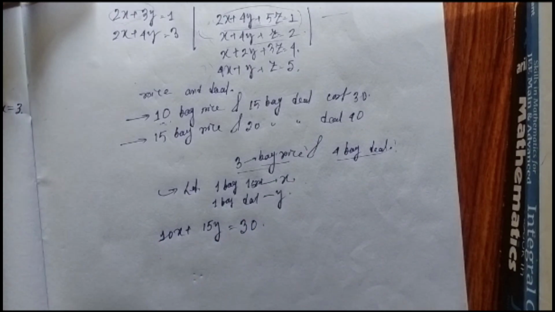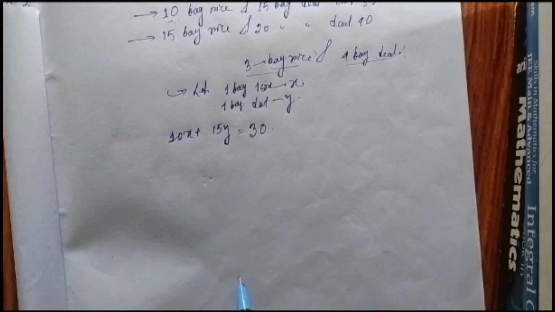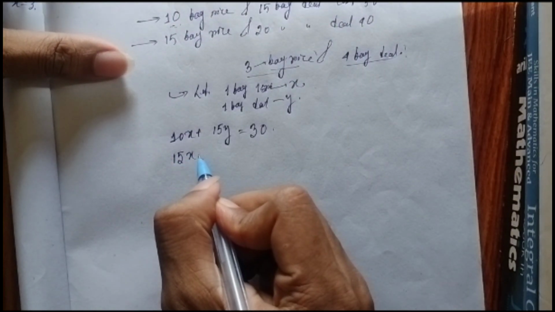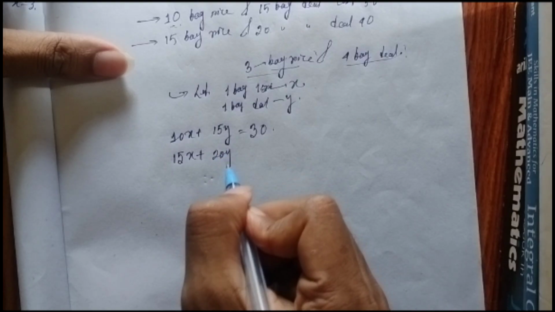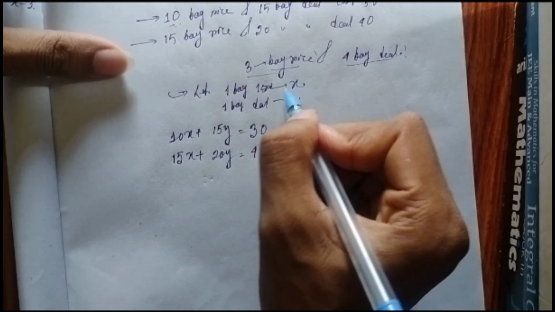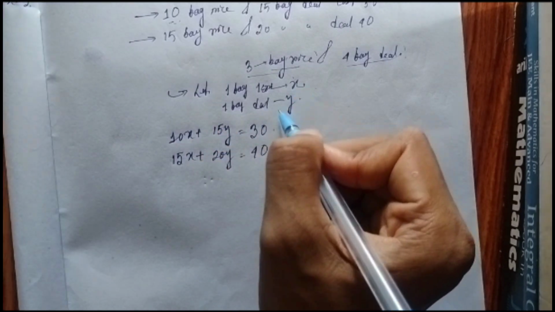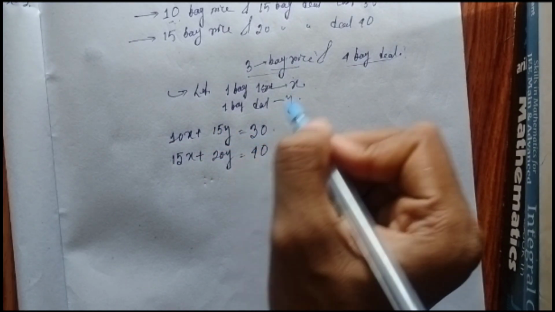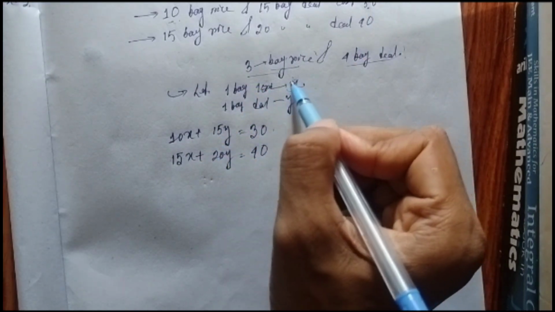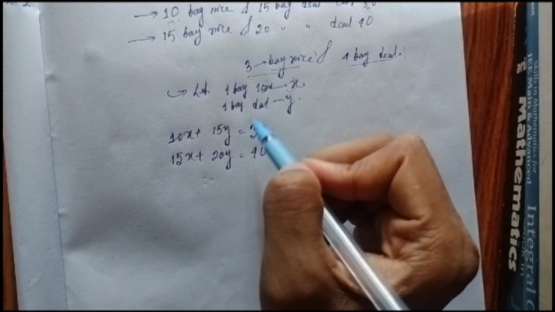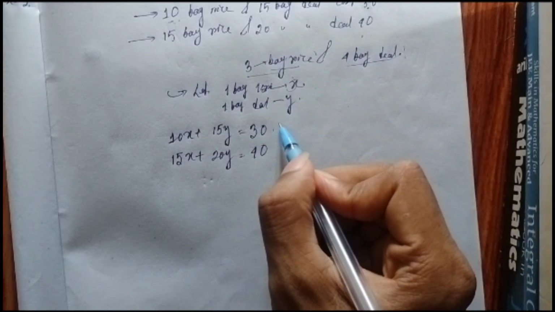Okay, and 15 bags of rice and 20 bags of dal cost 40 rupees, because the rate of one bag is x. So x into 10 plus 15 into y dal equals 30 rupees, and the cost of one bag of rice is x, so 15 into x plus 20 into y equals 40 rupees. These are the things they have.